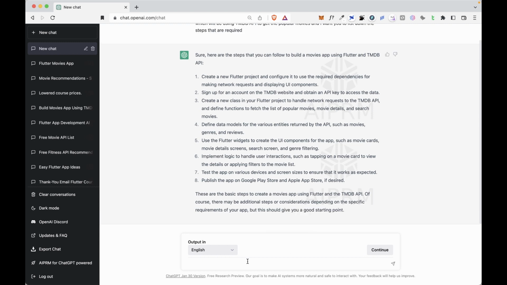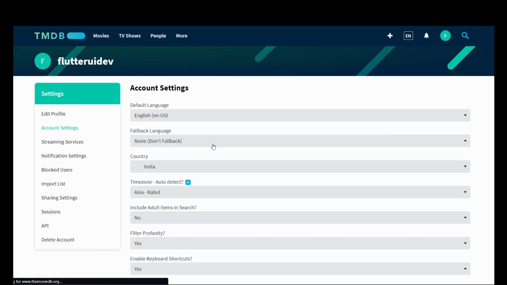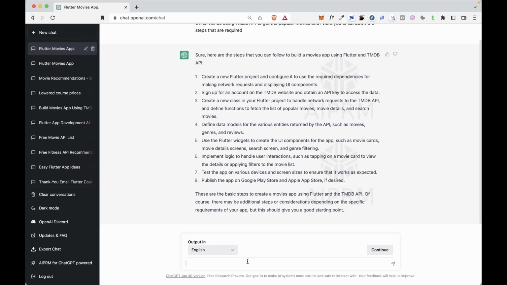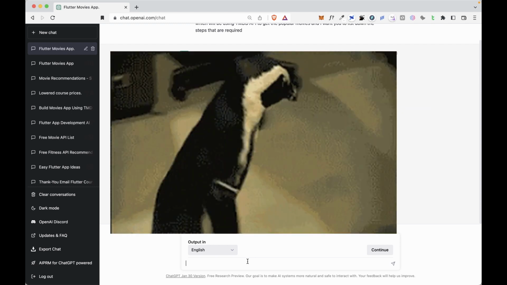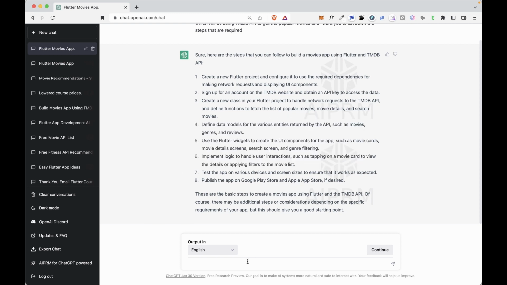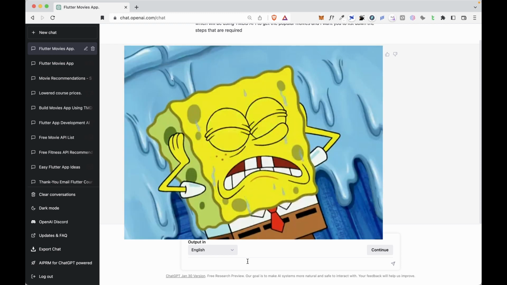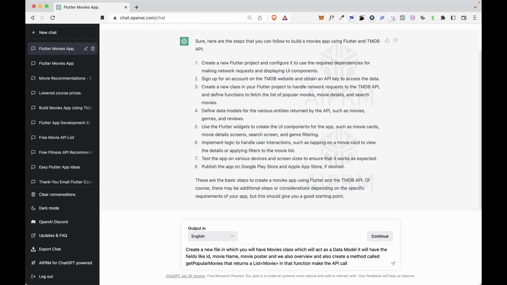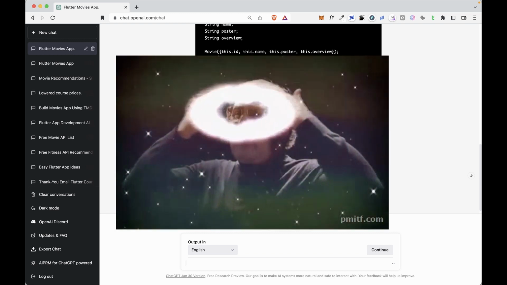So I followed the given steps and created a new Flutter project and signed up to TMDB and generated my API key. Now I asked ChatGPT to execute the third and the fourth step for me, which is to make an API call to TMDB and fetch the popular movies and store them inside a movie data model. To be honest, my expectations were very low because this stuff is very tricky for beginners. So I wrote a detailed prompt, and the response from ChatGPT just blew my mind.